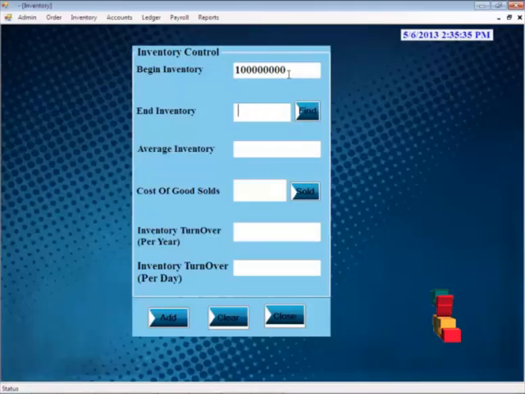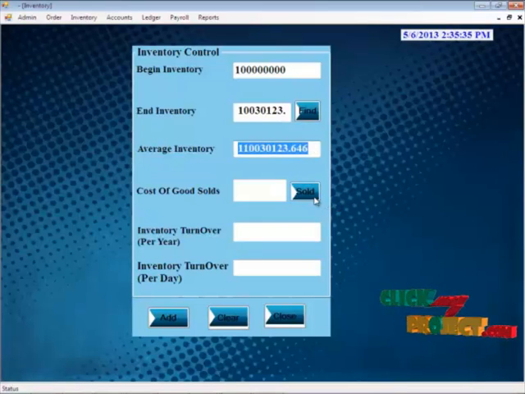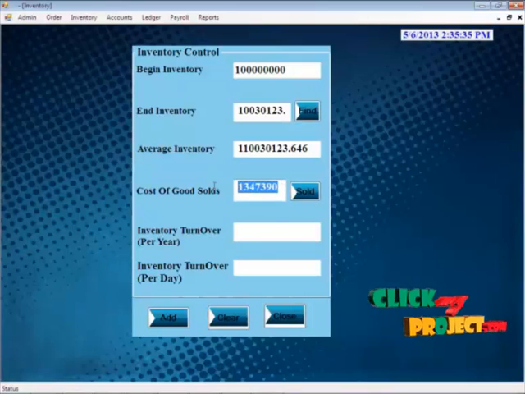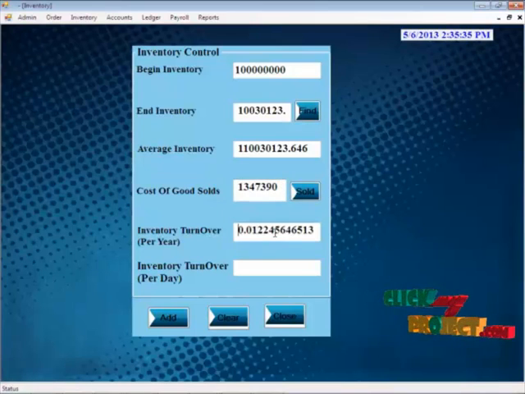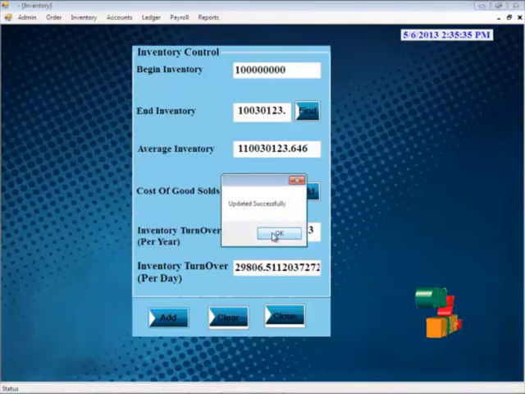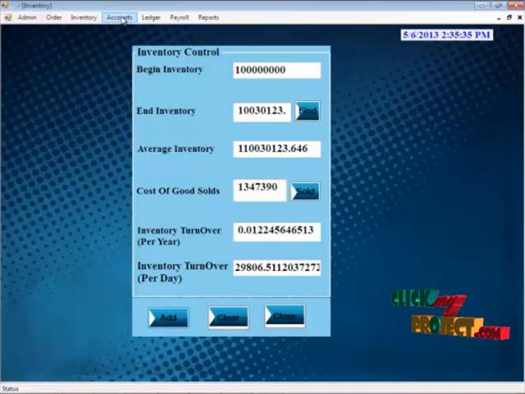Here we calculate the inventory. By clicking the find button, the total end inventory is displayed to you, and by double clicking on the text box, the average inventory is also displayed. The cost of gold sold, how the gold is sold by the customer, is displayed, and inventory turnover per year and per day can also be displayed. By clicking the add button, the total information is added into the database.